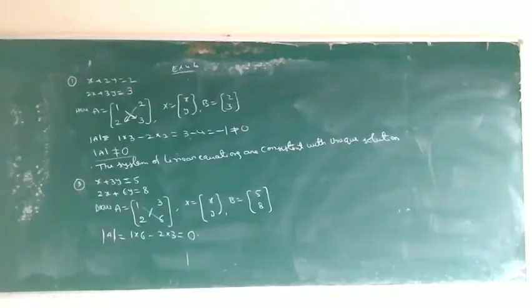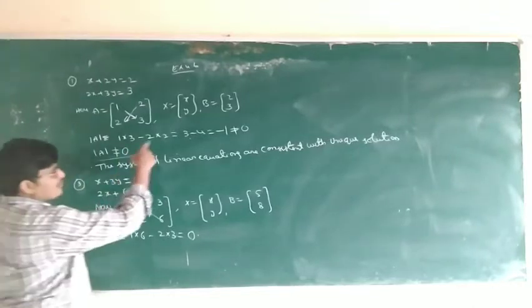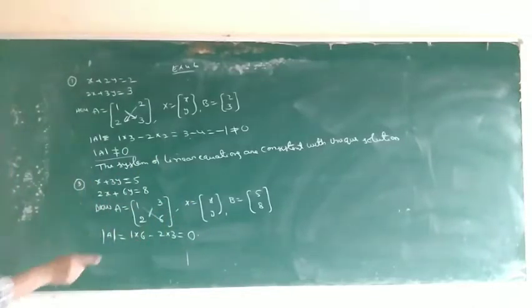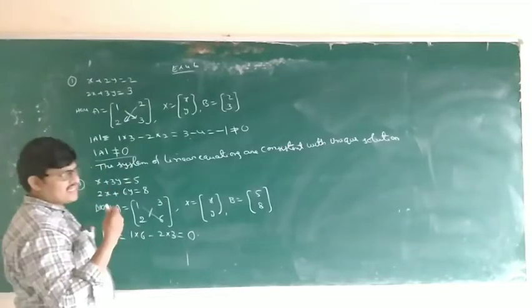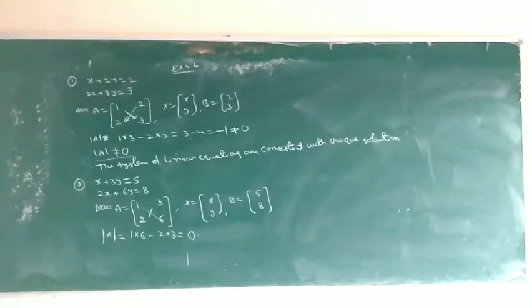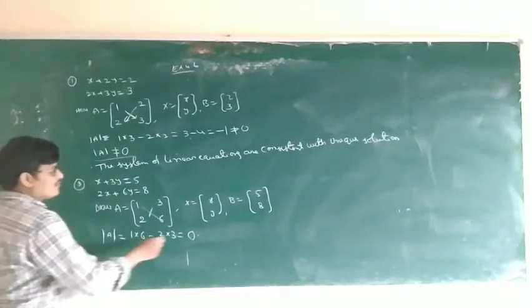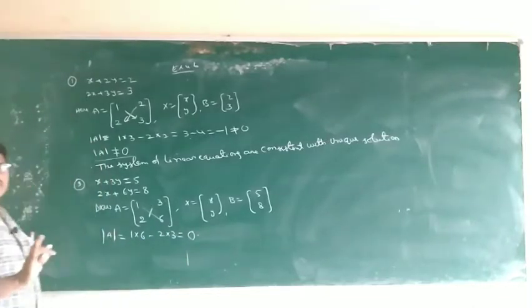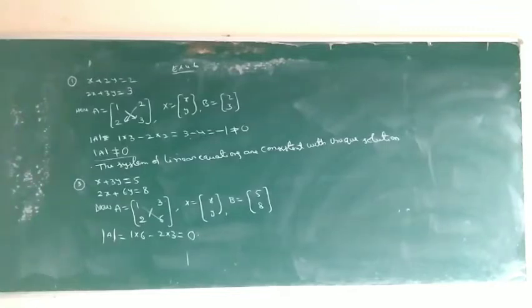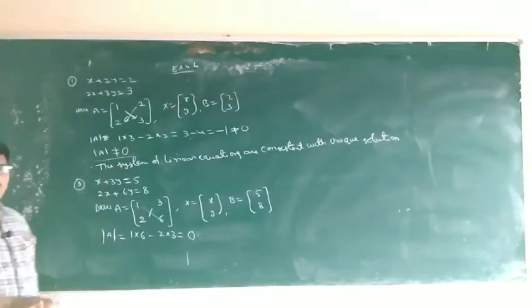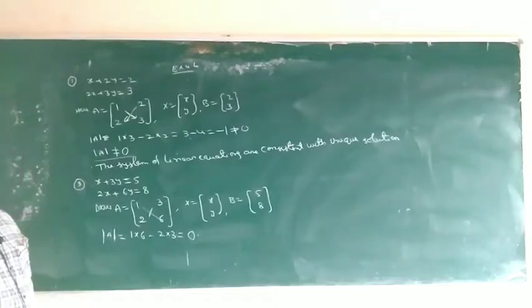Because determinant of A equal to 0 means two types, consistent or inconsistent, both are possible. So don't decide directly. Determinant of A not equal to 0 means directly consistent, a unique, fixed, single solution. Determinant of A equal to 0 means don't decide directly; it can be inconsistent or consistent.